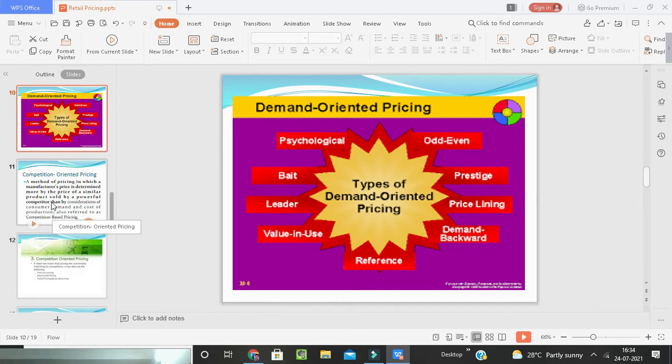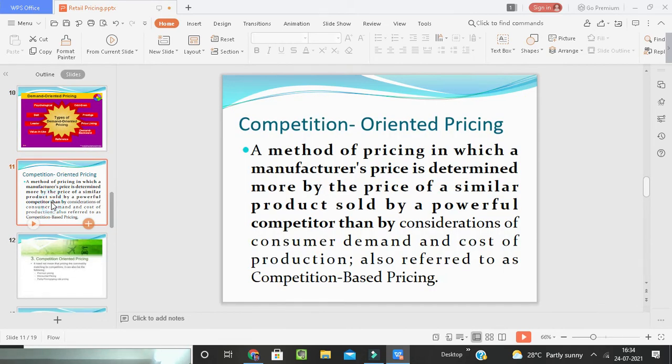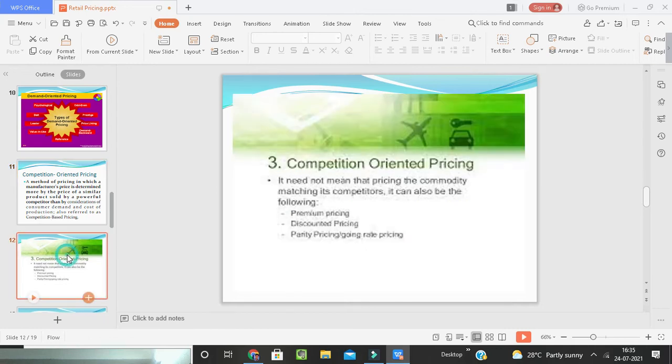If you see here, these are the types of demand. Now, the third one is competition oriented pricing. In competition oriented pricing, the price of a similar product sold by a powerful competitor is given more consideration than consumer demand. So what is happening here? The manufacturer's price is determined more by the price of a similar product sold by a powerful competitor than by consideration of consumer demand and cost of production. So it is also referred to as competition based pricing. Competition based pricing consists of premium pricing, discounter pricing, parity pricing, and going rate pricing. So these are the things.